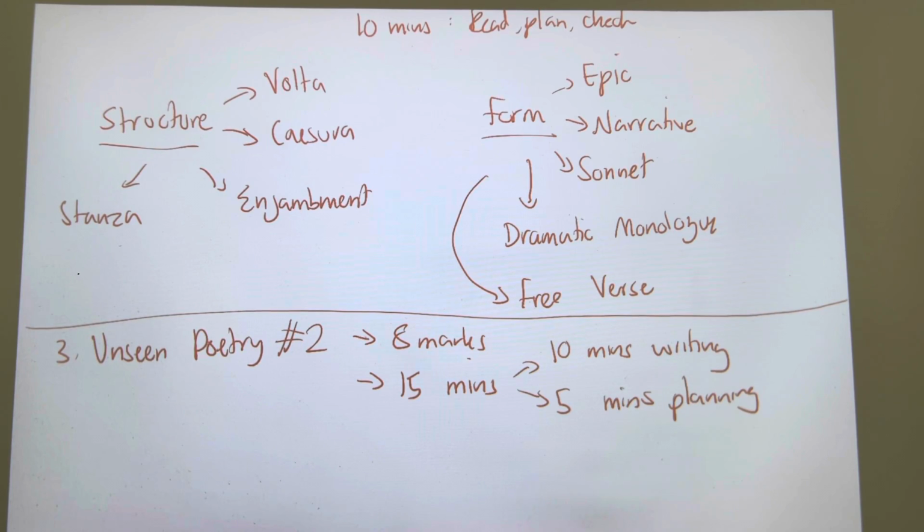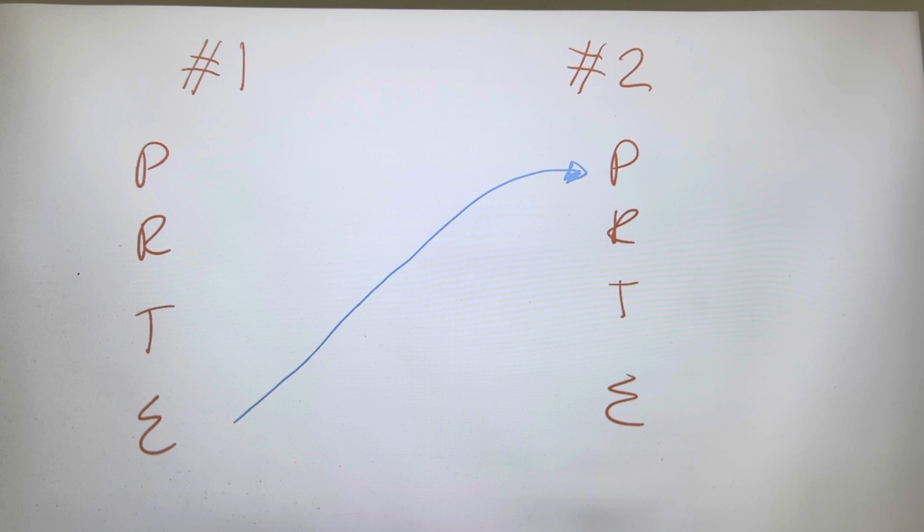Guys, the structure that we're using for this question is very straightforward. Poem number 1, and let's say we have poem number 2. We are doing point, reference, technique, explain, point, reference, technique, explain, and in between the two, we will be using language such as however or similarly to connect our two points.